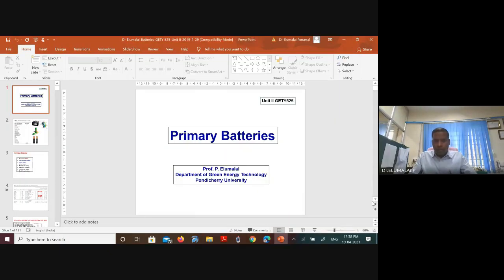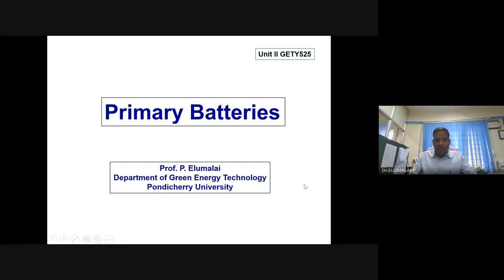We will take up some case studies of particular primary batteries: zinc air battery, zinc carbon battery, alkaline zinc manganese dioxide battery, lithium battery, not lithium ion battery, primary lithium battery. What are their components, working principle, voltage, capacity, energy density, merits, demerits, and applications. These are the aspects we are going to look up in this unit.